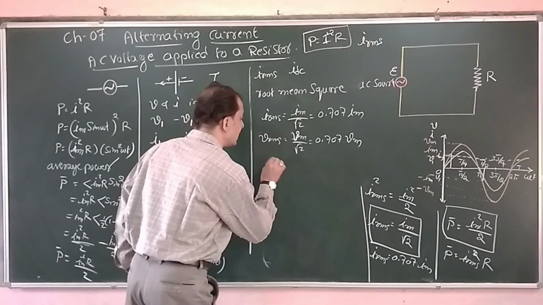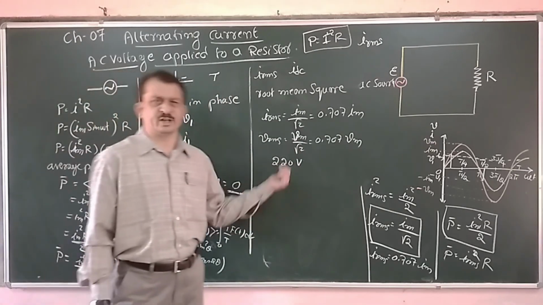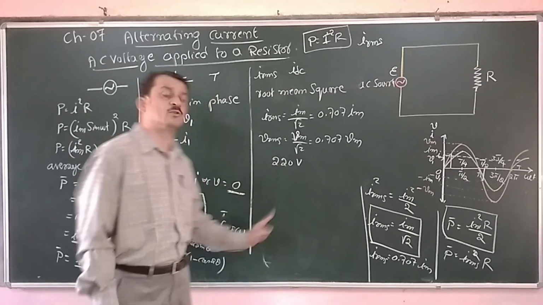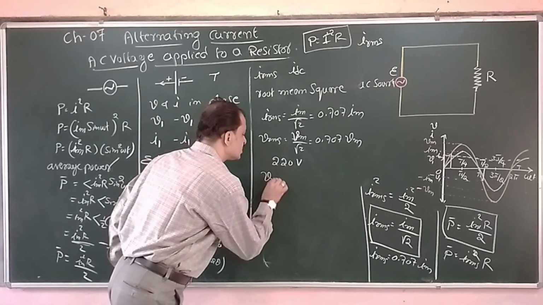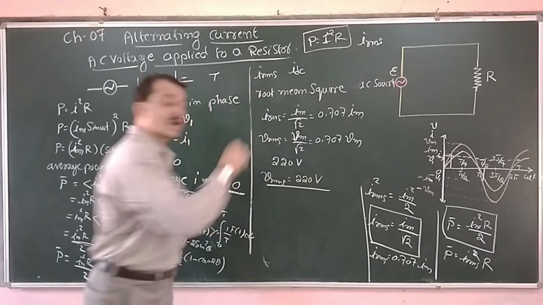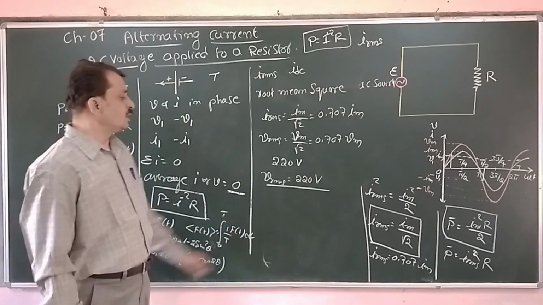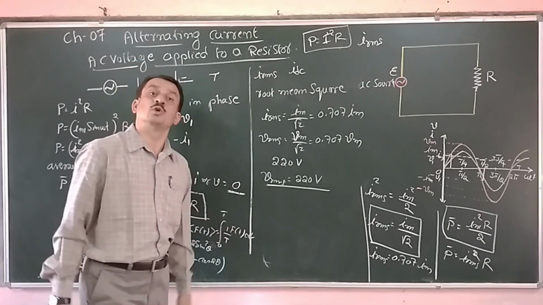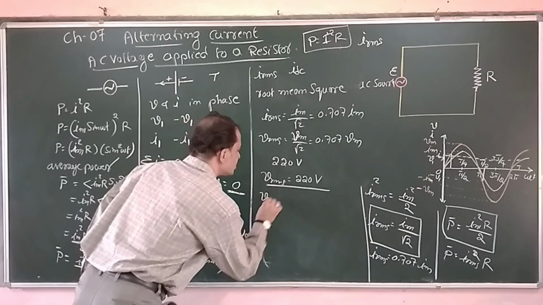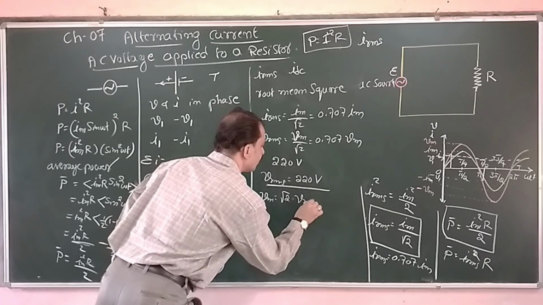For example, in India we have 220 volts, in the 220 to 240 range. This 220 volts is the RMS value of the voltage. That means VRMS is equal to 220 volts. They give the RMS value of the AC source. You should remember that. If this is the case, then what is the peak value of the voltage? From this relation, Vm is equal to root 2 into VRMS.